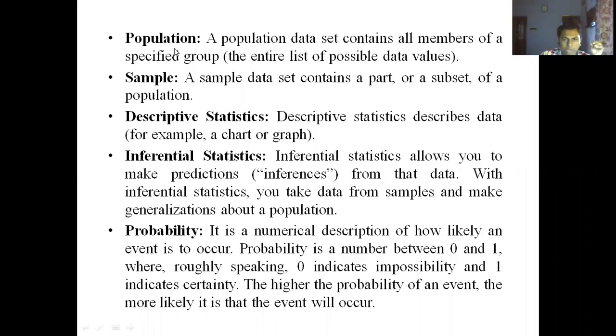Inferential statistics allows you to make predictions or inferences from the data. With inferential statistics, you take data from samples and make generalizations about a population, which we do very often in hypothesis testing.